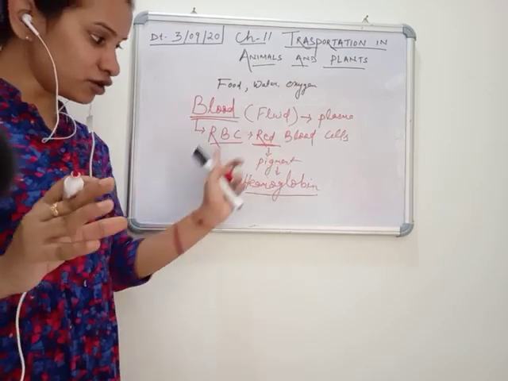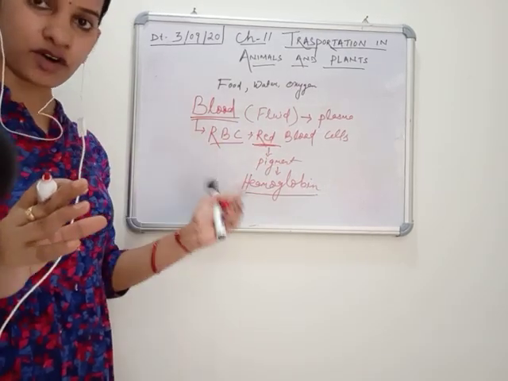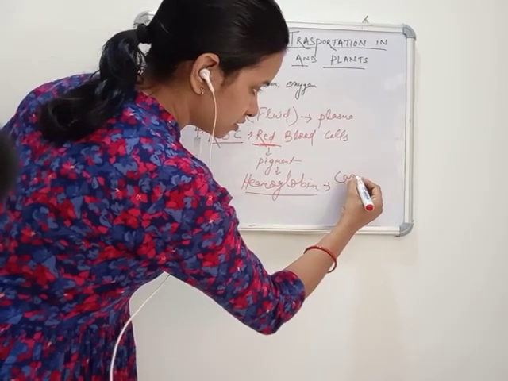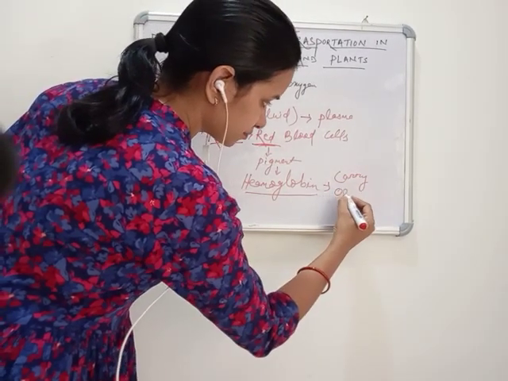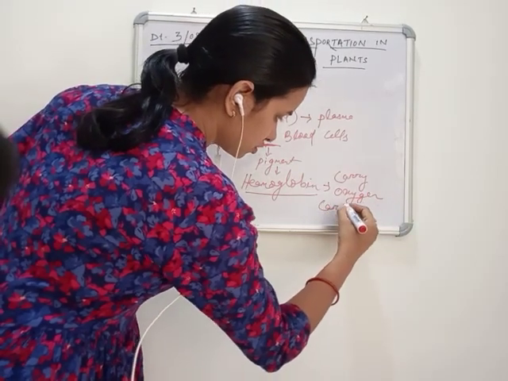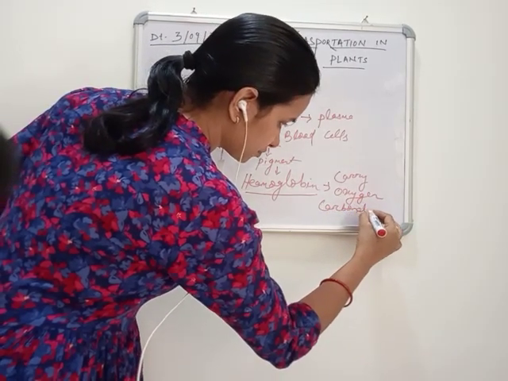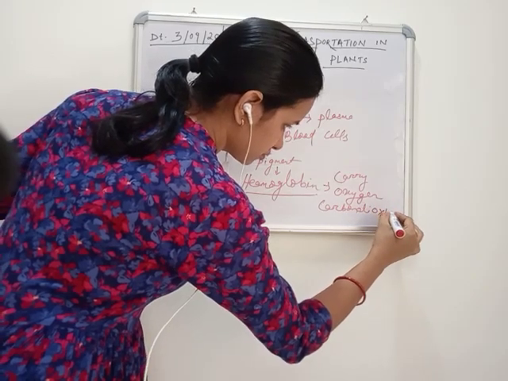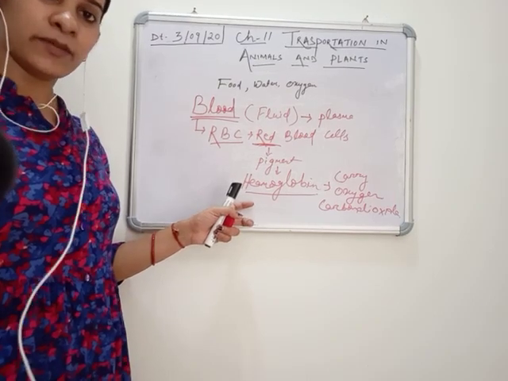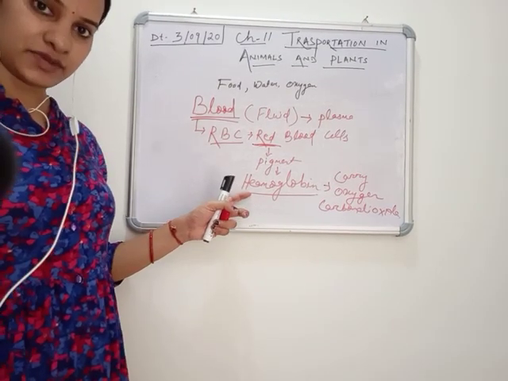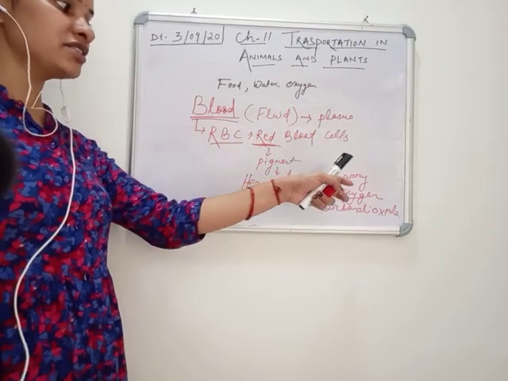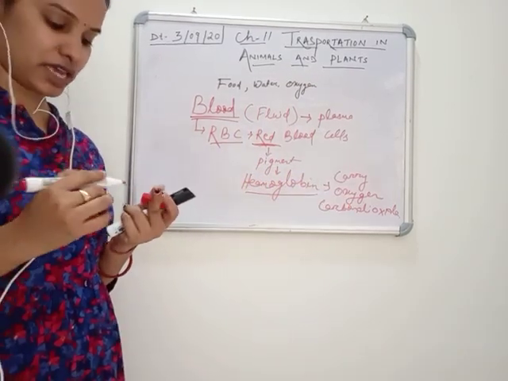And hemoglobin has one more important function: it carries oxygen and also carbon dioxide. So hemoglobin has two important functions. It gives the blood its red color, and, more importantly, it carries oxygen and carbon dioxide.